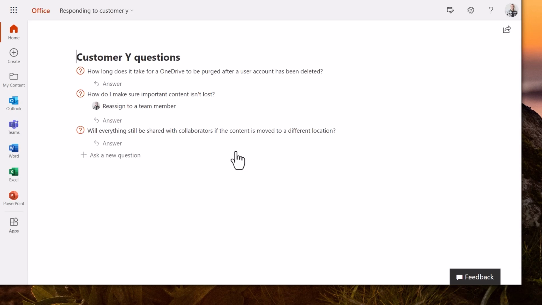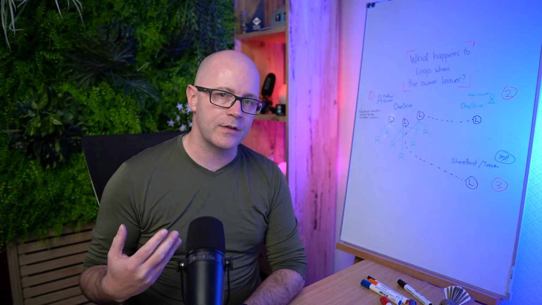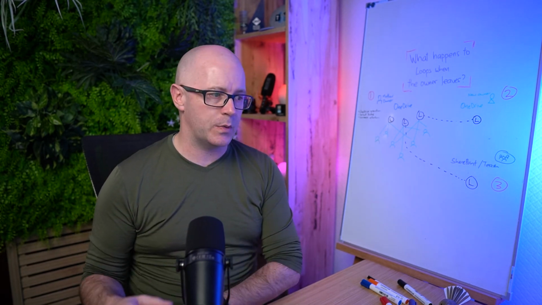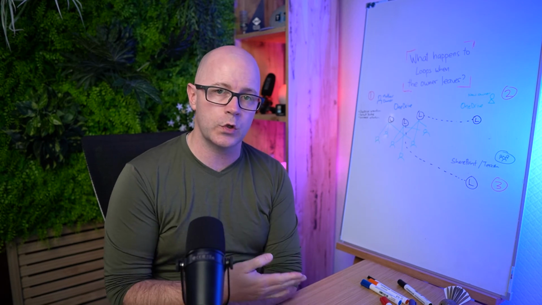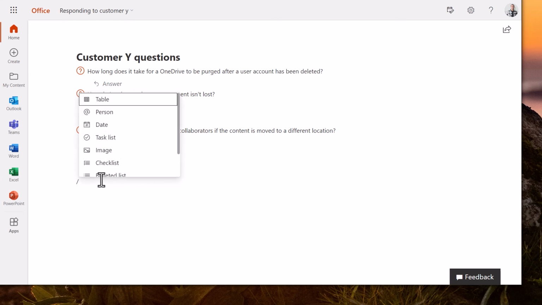Now, loops aren't fully supported yet in Teams channels, in that you can't get that embedded experience, but you can see that the loop still performs like a loop document, that you can edit it, you can add to it as part of the experience of working on files.